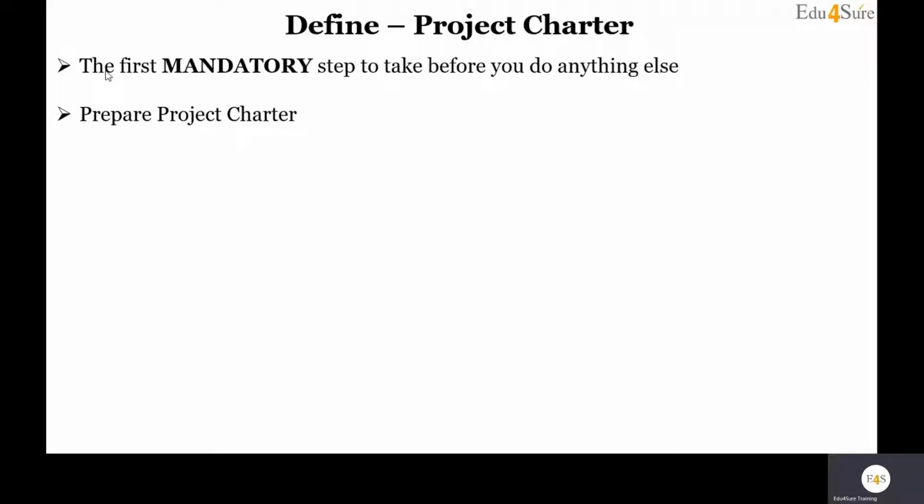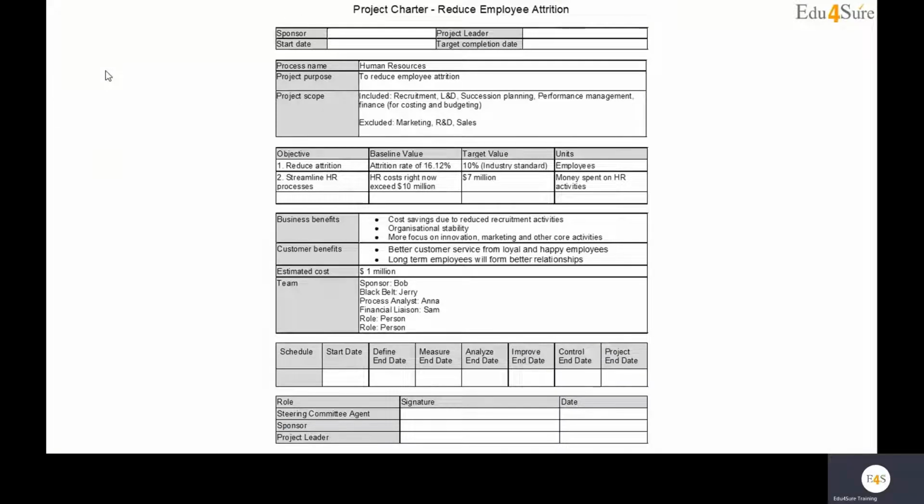So let's understand project charter, the first mandatory step to take before you do anything else. How to prepare a project charter? This is the template you need to fill in. You need to write the name of the sponsor. The heading is reduce employee attrition because that is the aim we have. We need to mention the name of the sponsor, when we are starting with the project, project leader, and target completion date. These are simple information you need to fill in.